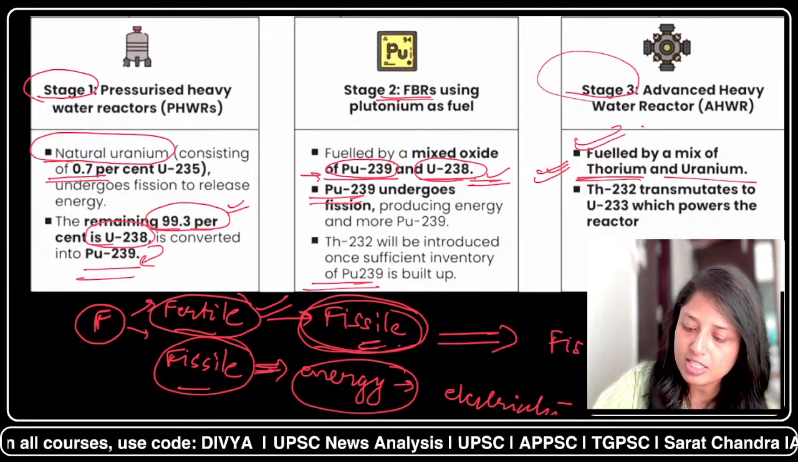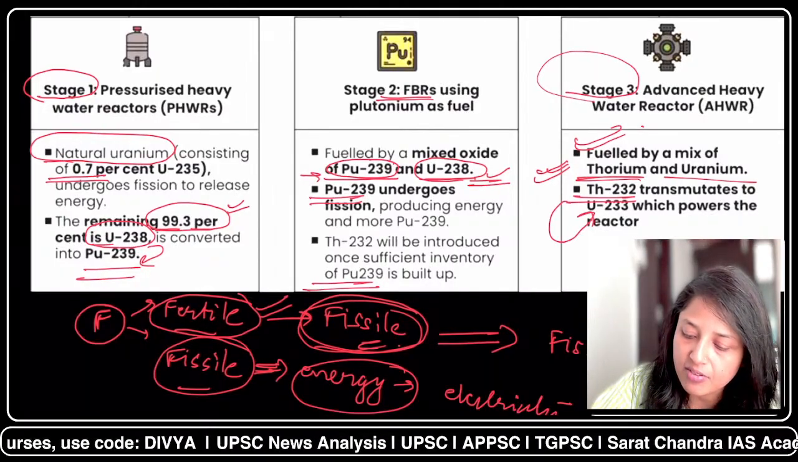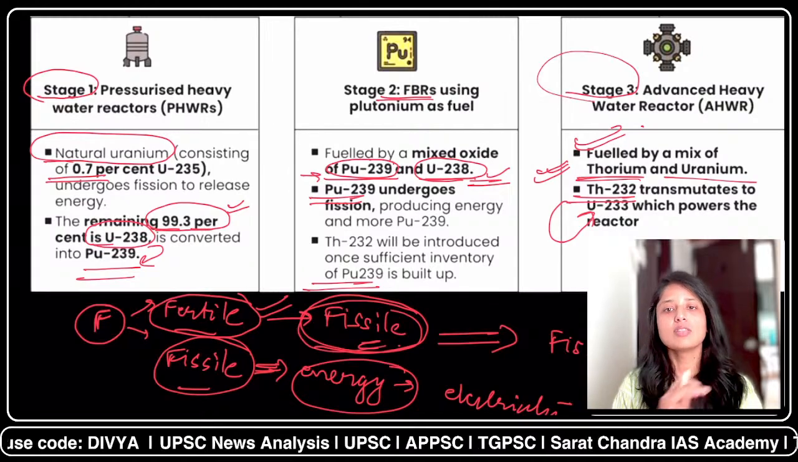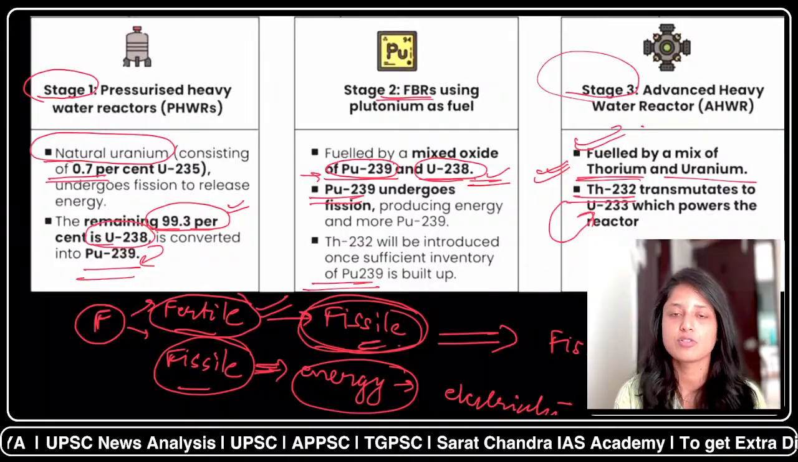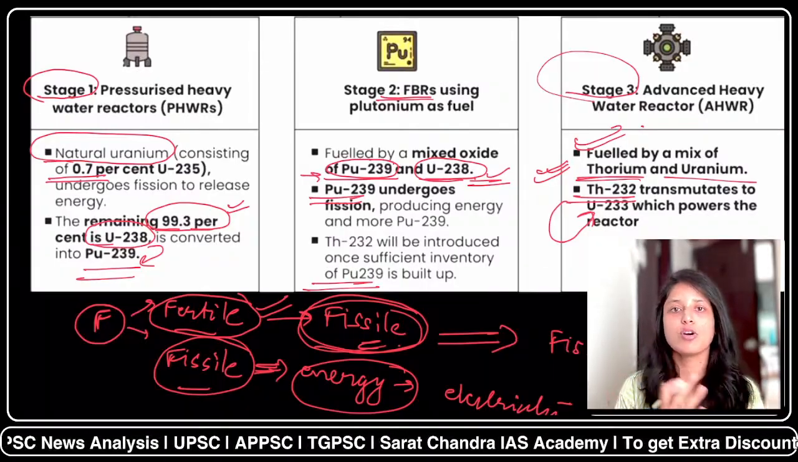So what will happen? This thorium-232 will finally get converted into uranium-233. So this is the overall objective. Our main objective is to use the vast reserves of thorium which are present on the coast of India.